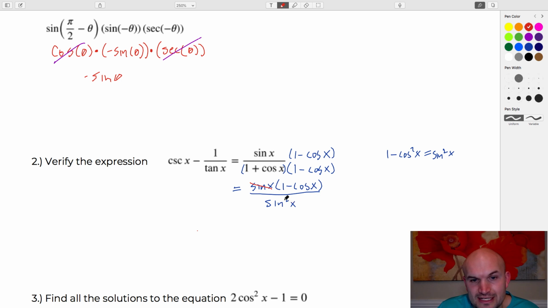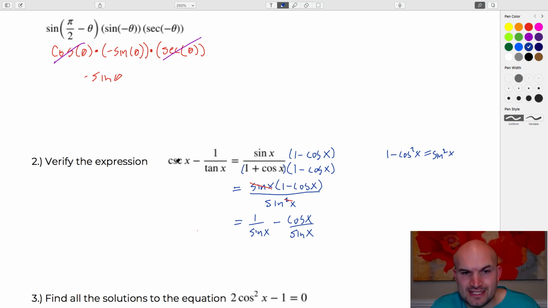Now, these can divide out, and then you can divide the sine into both of those terms. So you're now left with 1 over sine of x minus cosine of x over sine of x. Now, cosine of x over sine of x is equal to cotangent.